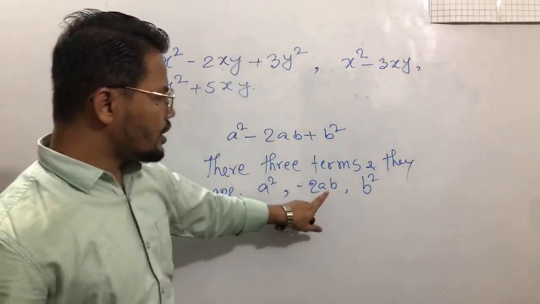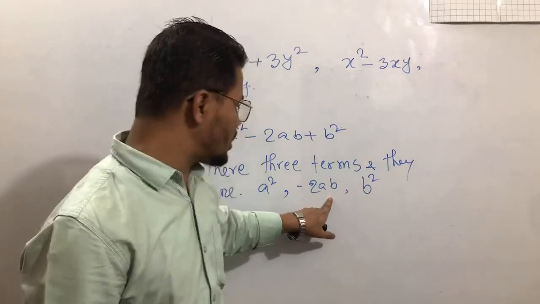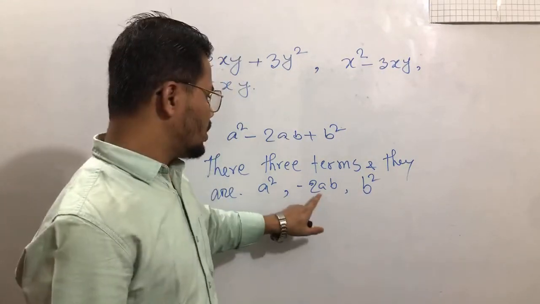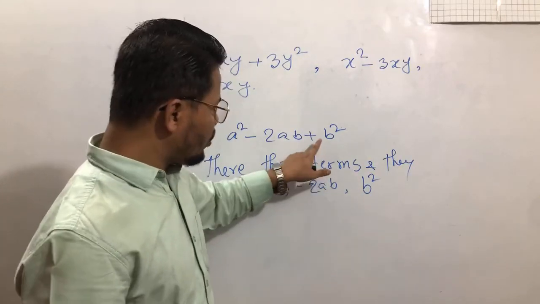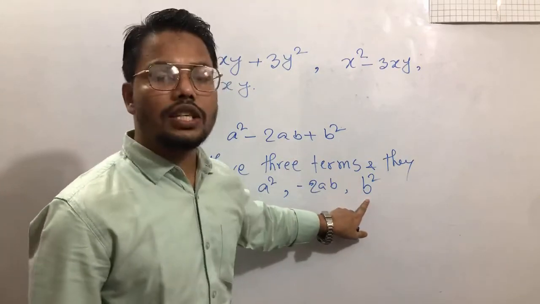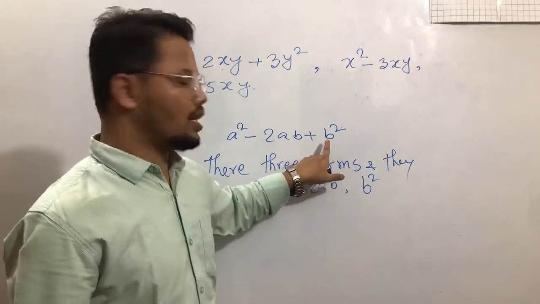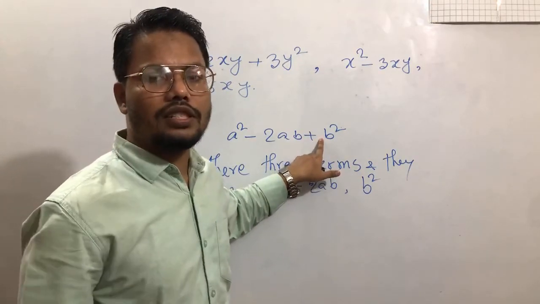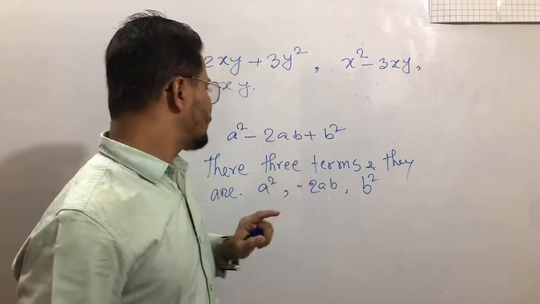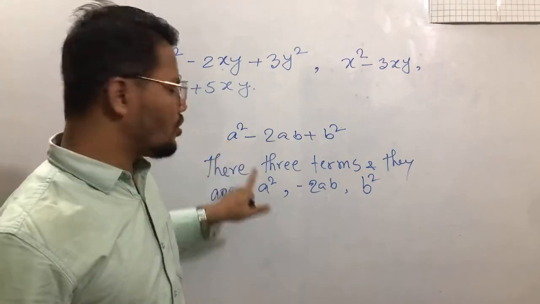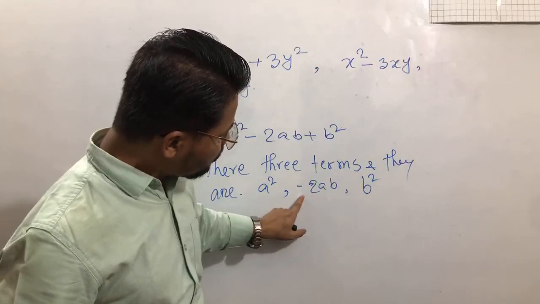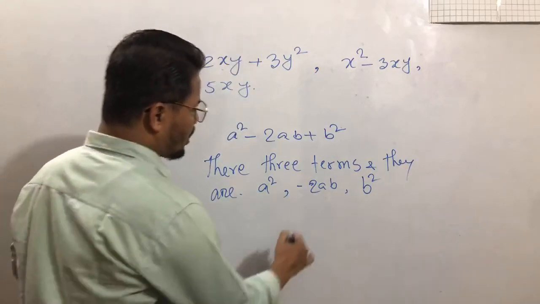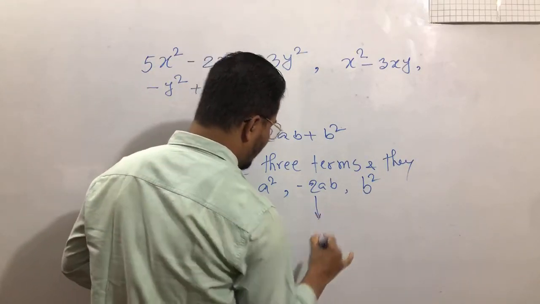If the question is what is the coefficient of the second term, this one will be minus 2. If the requirement is what is the coefficient of b square, this is plus 1. Plus 1, you can directly write as 1. The coefficient of a square will be 1.